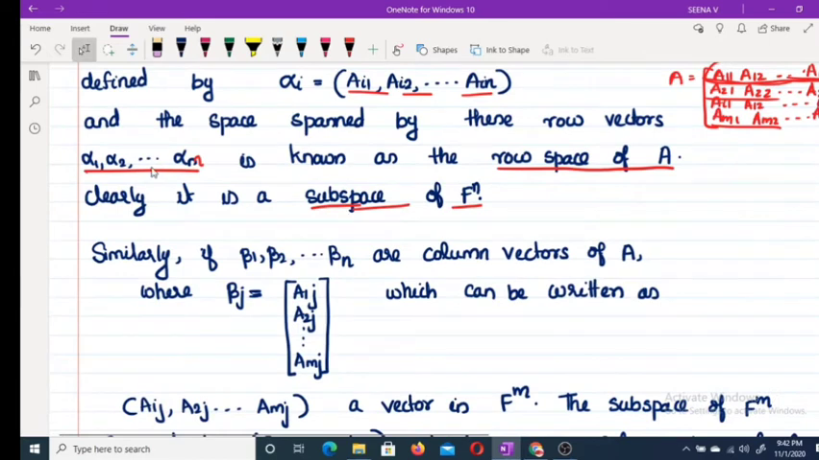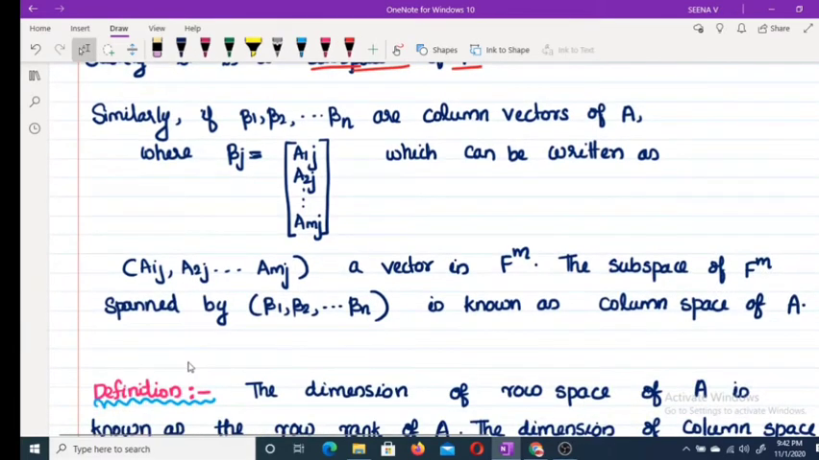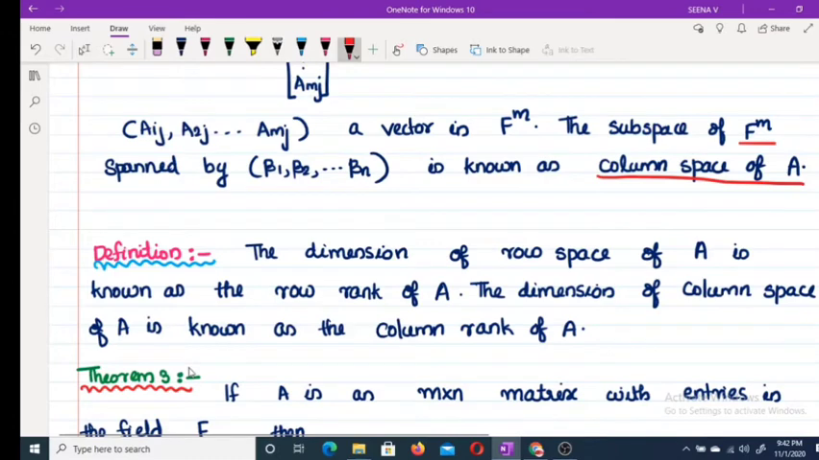Similarly, if we denote beta 1, beta 2, etc., beta n as the column vectors of A, each has m elements. Therefore, clearly they are in a subspace of Fm, and this space is known as the column space of A. The subspace spanned by row vectors of A is known as the row space of A. The subspace spanned by column vectors of A is known as the column space of A. Now, the dimension of the row space of A is known as the row rank of A. Similarly, the dimension of the column space of A is known as the column rank of A. Clear?